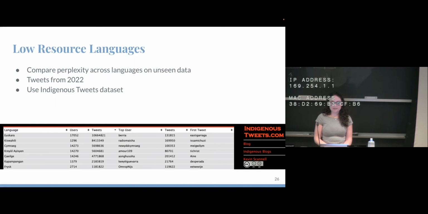Someone went through and found users that tweet in indigenous languages. It covers a lot; this top one was Basque. They have a data set listed with users that tweet in these low resource languages. So we're going to go through that and also evaluate on this data set.